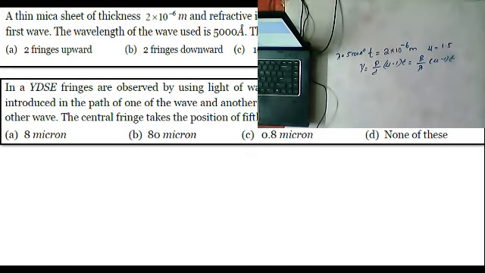This is the formula we need to apply. But the d by D values are not given, and the beta value is also not given. But observe the options.